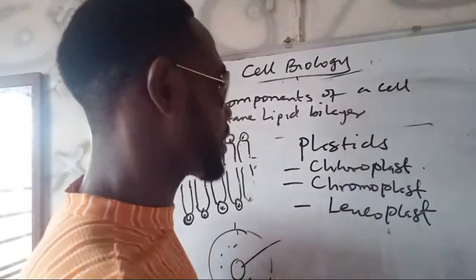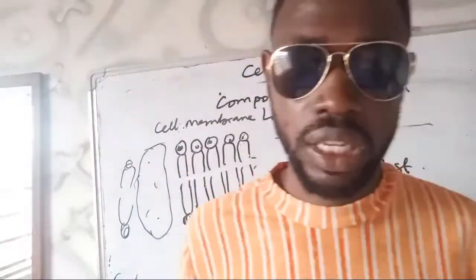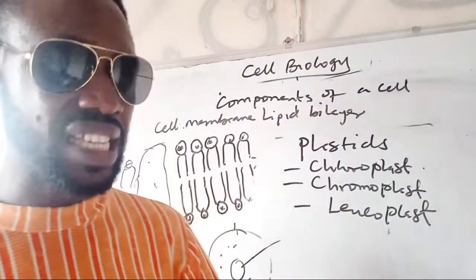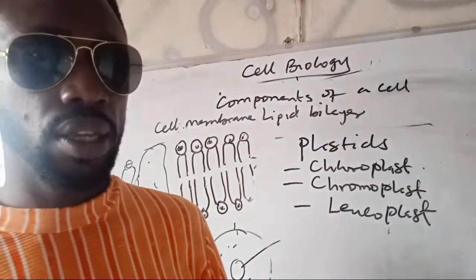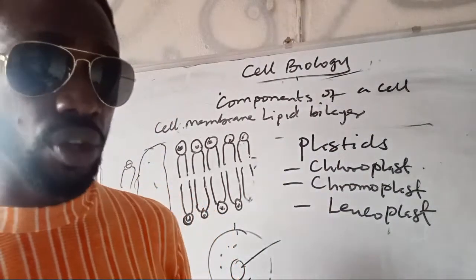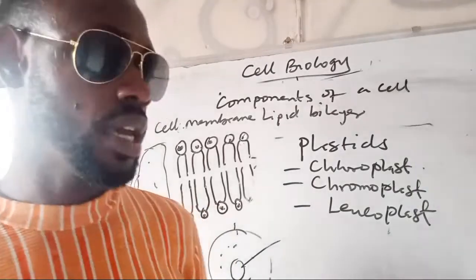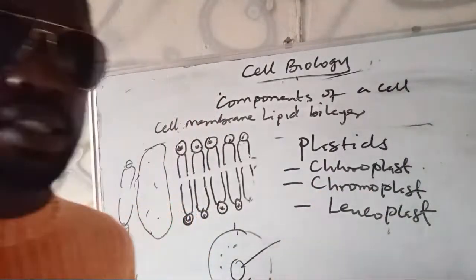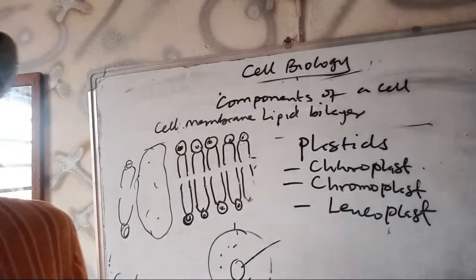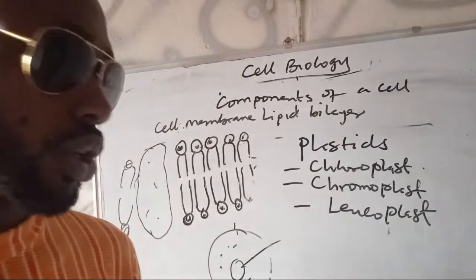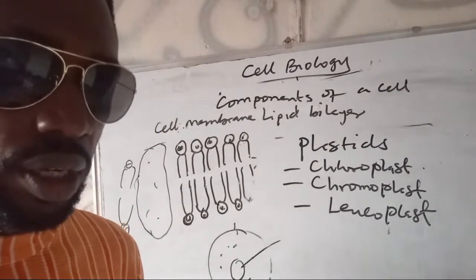The chloroplast is a plastid that contains chlorophyll, and chlorophyll is the greenish pigment that absorbs light. It absorbs solar energy. There are different regions it absorbs, of course, but the region is not what we're going to discuss here. Just know that the chloroplast is a plastid that contains the greenish pigment chlorophyll, and remember the word chlorophyll comes from the Greek language.